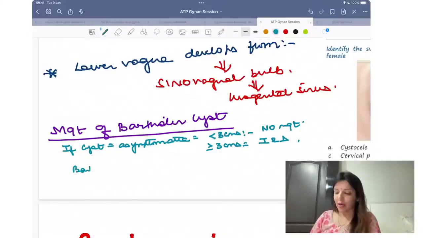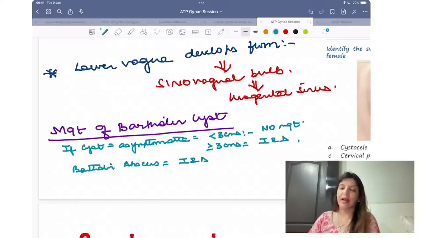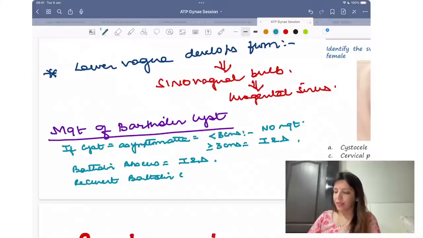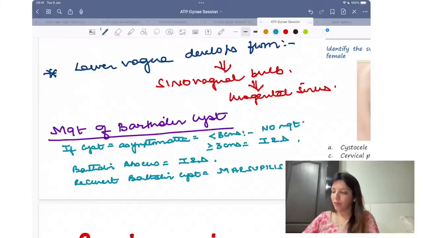If it is a Bartholin abscess, then again incision and drainage. If it is recurrent Bartholin cyst, then in that case you have to go for marsupialization. Many students are saying the management of Bartholin cyst is marsupialization. The answer has changed. The management of Bartholin cyst now is incision and drainage. Recurrent Bartholin cyst, marsupialization. Clear to all of you?